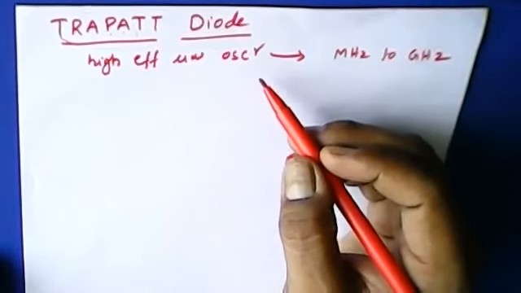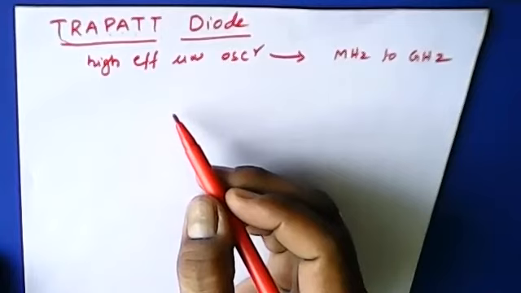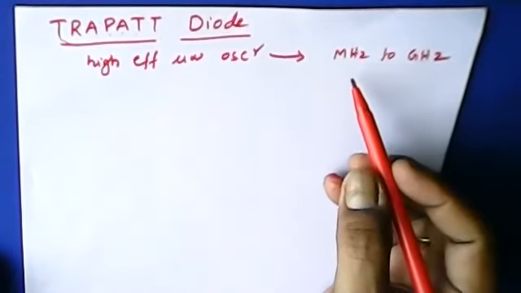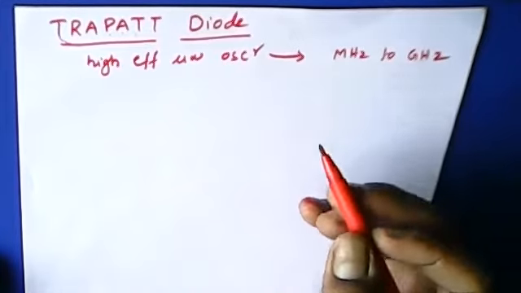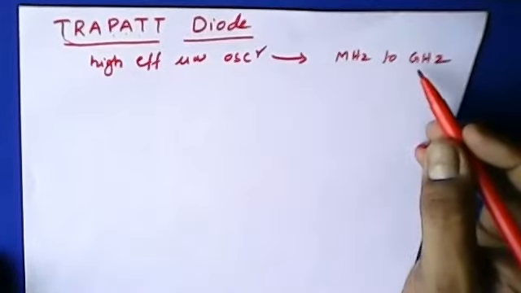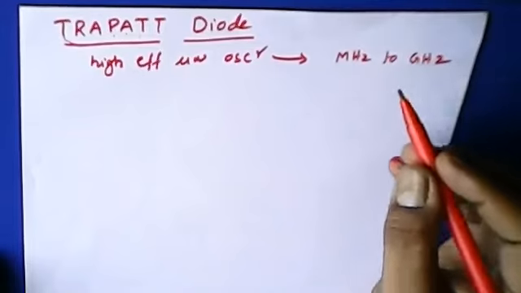The operating principle of the diode is that it has a high field avalanche zone which propagates through the diode and fills the depletion layer. That is called a plasma. Listen carefully.